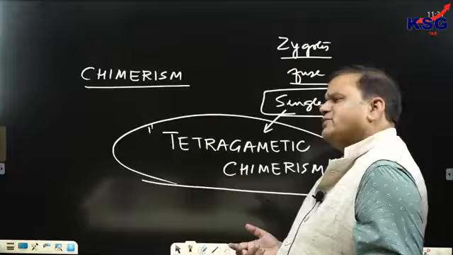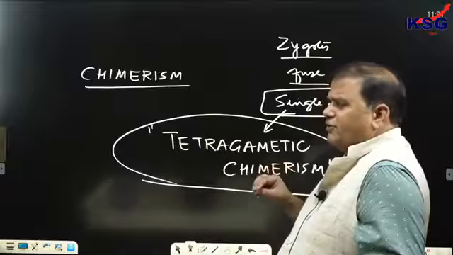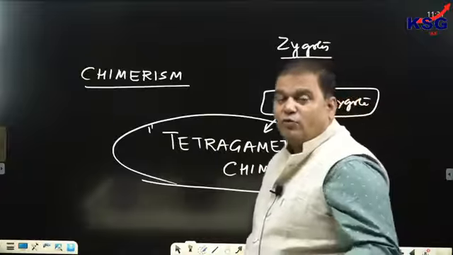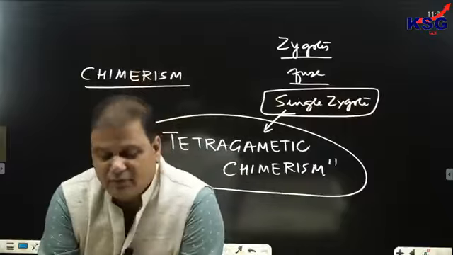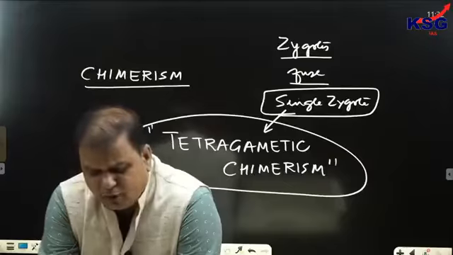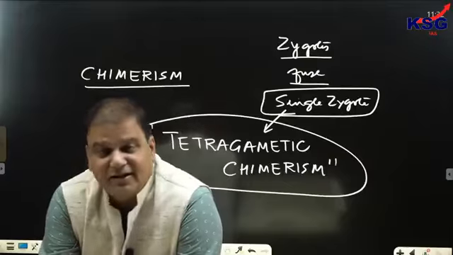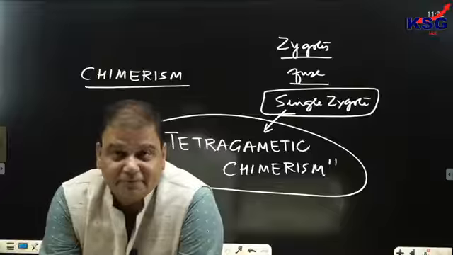And the third case is what? Sometimes the cells of the fetus can survive inside the womb. And if the cells of the fetus survive inside the womb, then what can happen is that it would be absorbed by the mother's body herself, resulting in more than one genetic makeup.